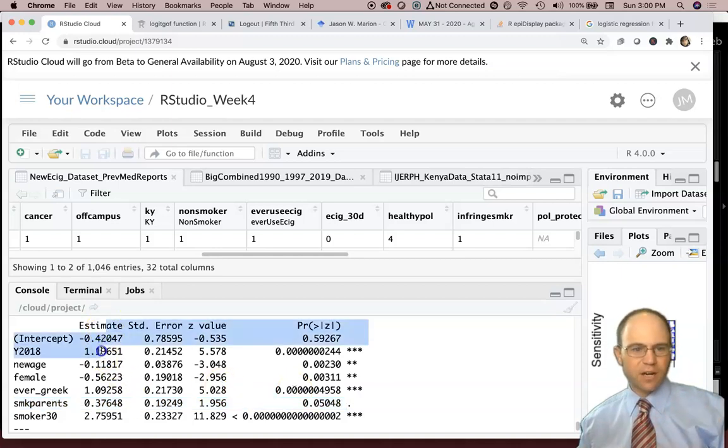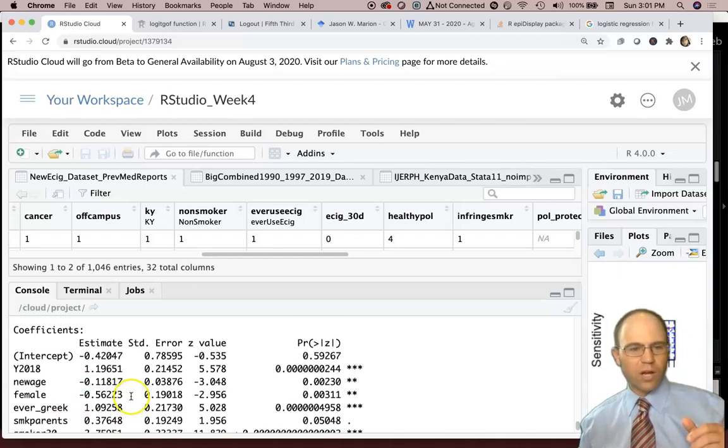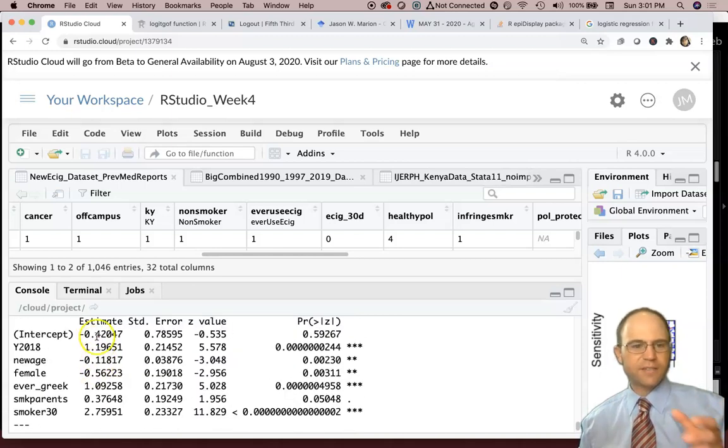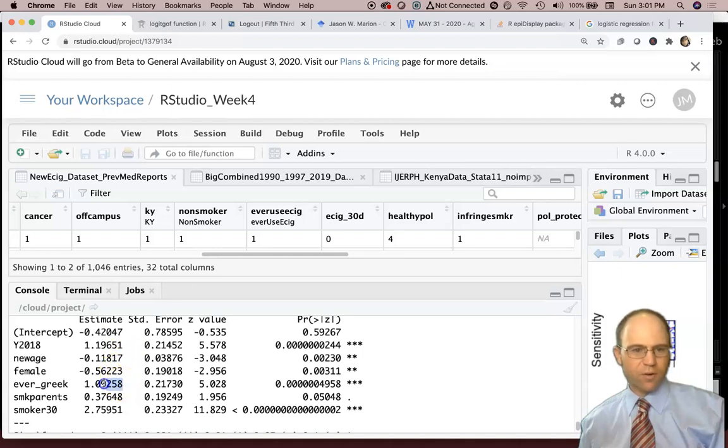The estimates here are our model coefficients, our beta values. And you see some that are positive and negative. Don't interpret these as positive or negative all the time. What the other command, logit display or logistic display, does is it converts those for us. For example, if we had this particular one, we'll go to Greek. I'm going to copy that number right there. What's the odds ratio for that?